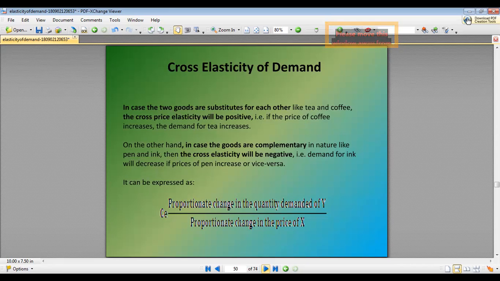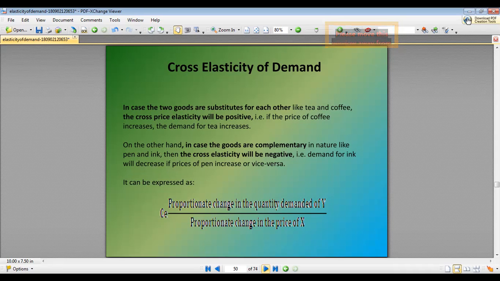For goods which are substitutes for each other, like tea and coffee, the cross elasticity will be positive. That is, if the price of coffee increases, then the demand for tea will increase. While in the case of goods which are complementary in nature, like pen and ink, the cross elasticity will be negative. That is, demand for ink will decrease if the price of pen increases, or vice versa.